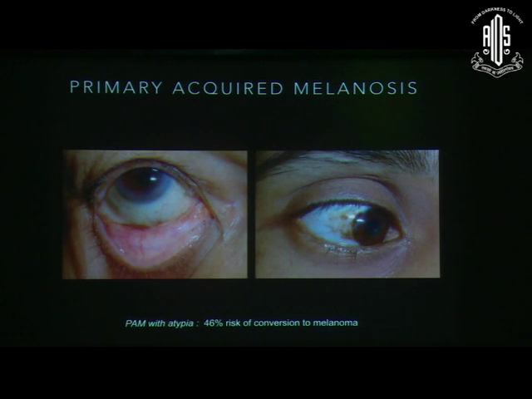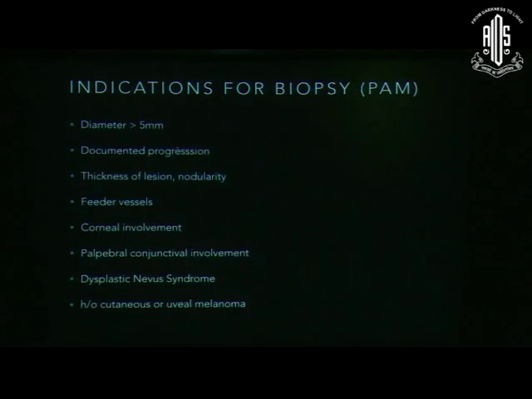If you dissect it histopathologically, Kaustav will tell you that PAM can be of two types, PAM with atypia or without atypia. PAM with atypia carries a 46% risk of conversion to melanoma. Now, you don't need to treat all the cases of PAM. Suppose you see a patient who comes with a flat, irregular pigmentation on the conjunctival surface, and you suspect it's a PAM. You don't need to treat all these patients.